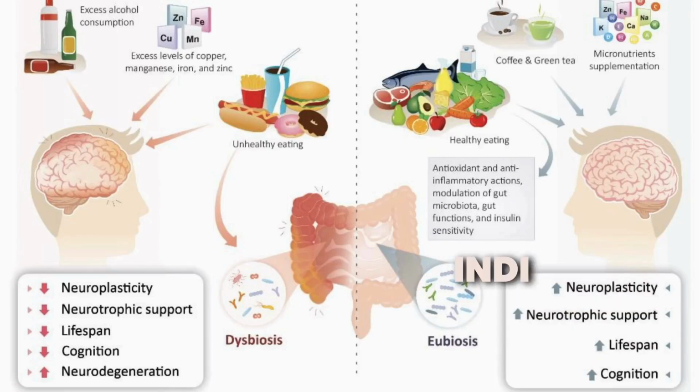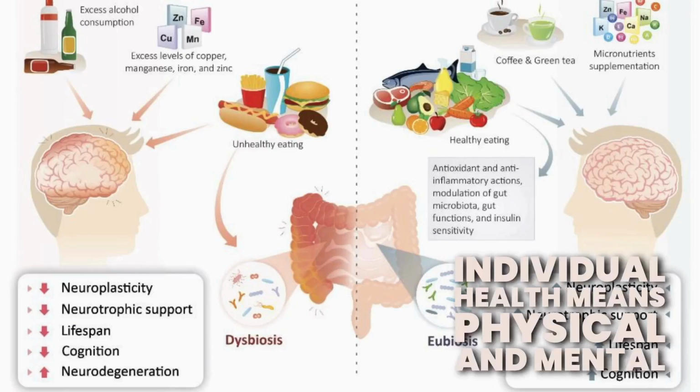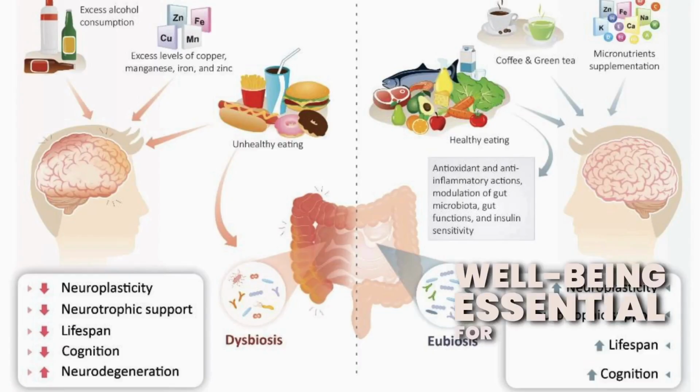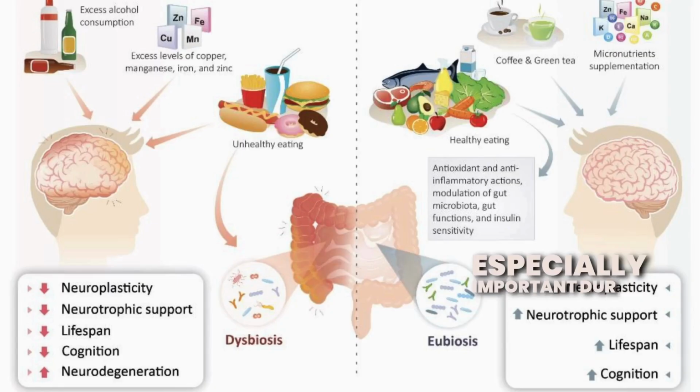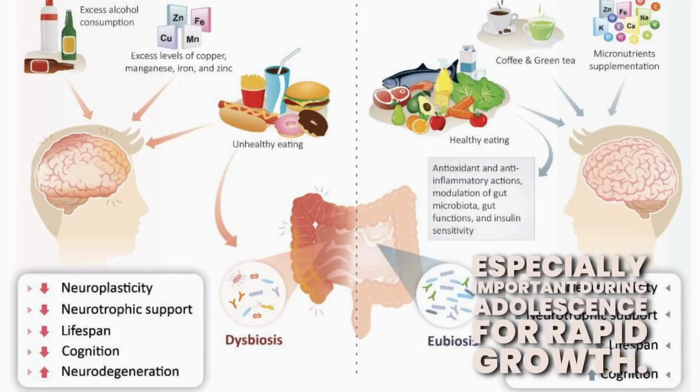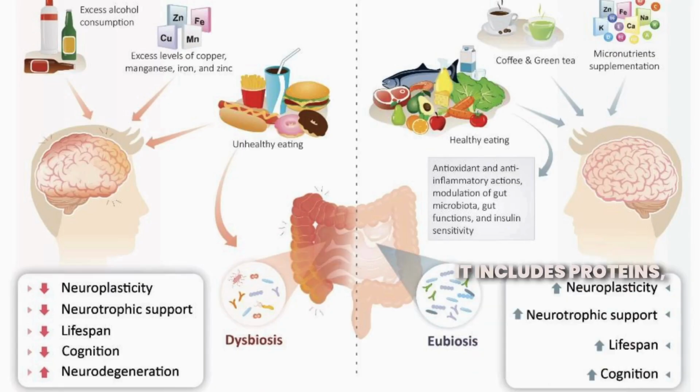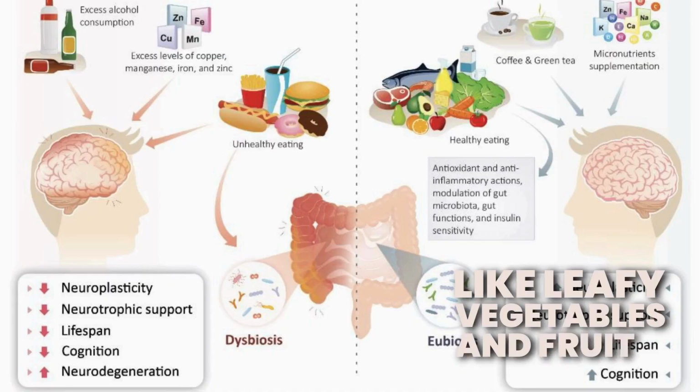Reproduction health. Individual health means physical and mental well-being. Essential for all ages are 1. Balanced diet, especially important during adolescence for rapid growth. It includes proteins, carbohydrates, fats, vitamins, and iron-rich foods like leafy vegetables and fruits.